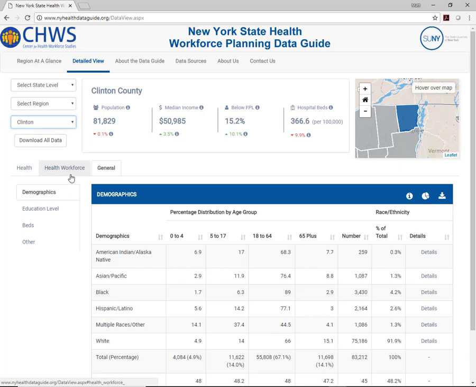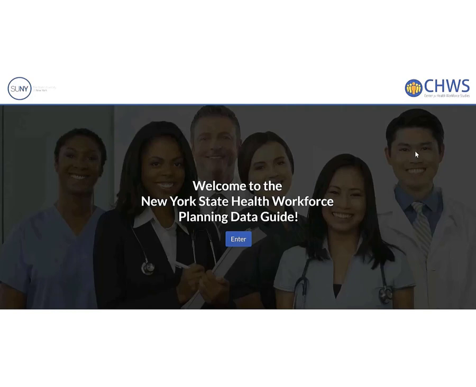As you think about the data available on the data guide, remember that data is not always available for certain counties, such as the incidence of asthma in adults in New York City counties. While the data guide is a good starting point to understand asthma in New York State, further research is needed to better understand other potential causes.